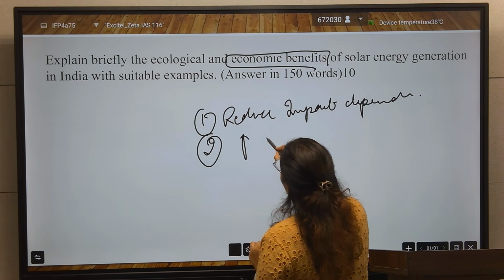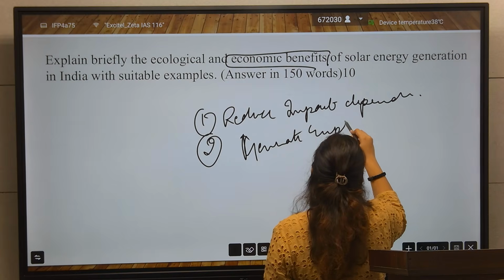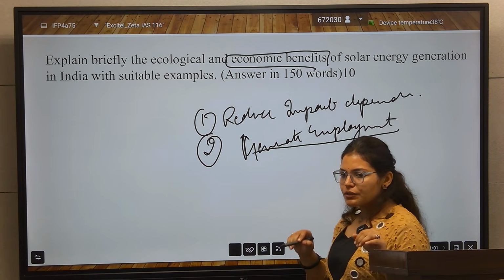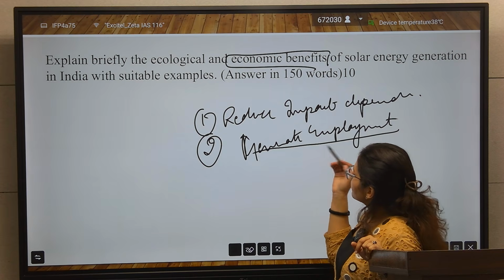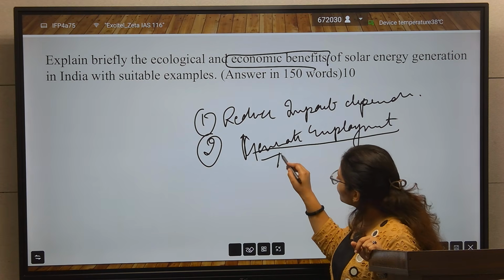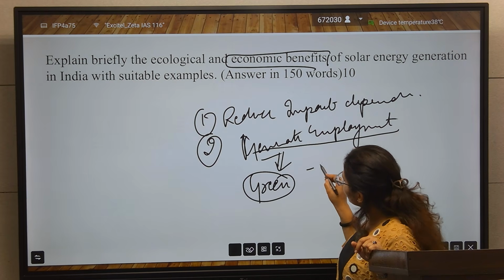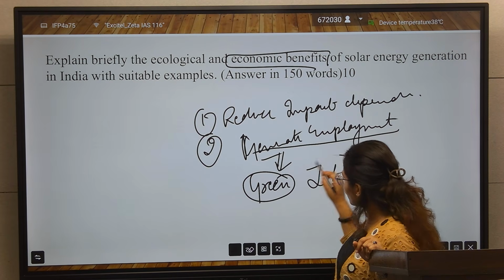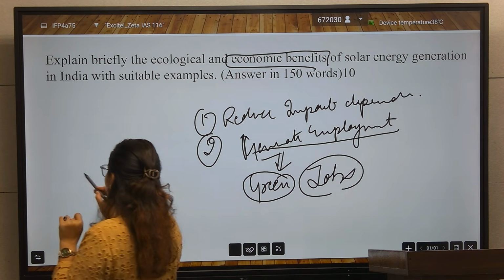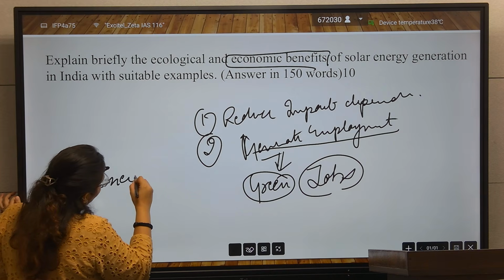Second, it will generate employment. If more solar plants are there, then there is more employment. Or you can talk about green jobs here. So you can link with green jobs also. Then third is energy security.